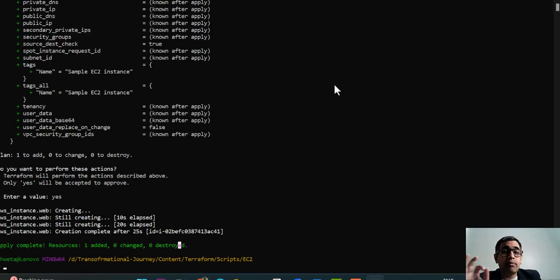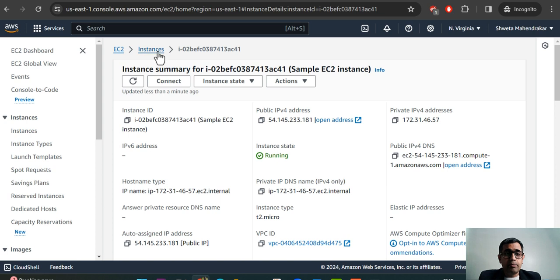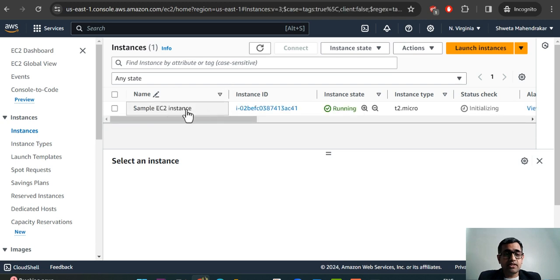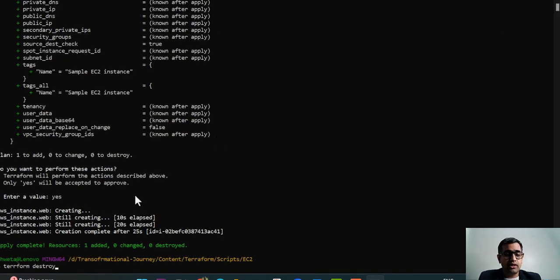Now what I'm going to do is destroy this. I say terraform destroy, and let me come back here. Let me go to the instances and show you that there is one running instance. Alright, so this is the name of the instance that we had created, sample EC2 instance. If you remember, hello world was written there. I just removed that and put the tag as sample EC2 instance, and that is the name it has given here for the EC2 instance.